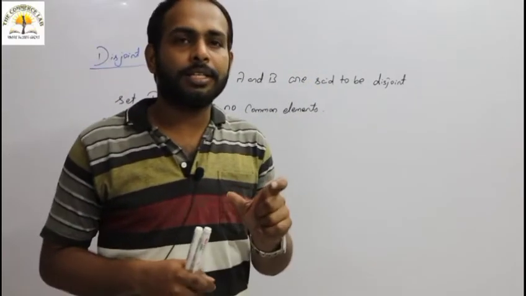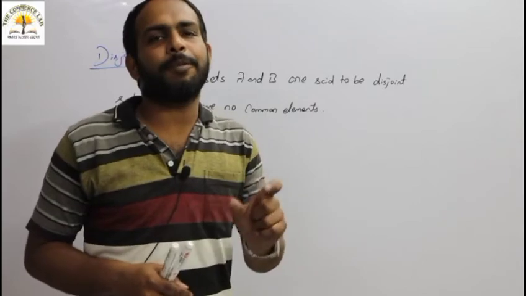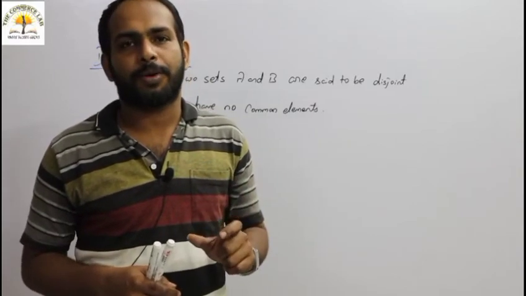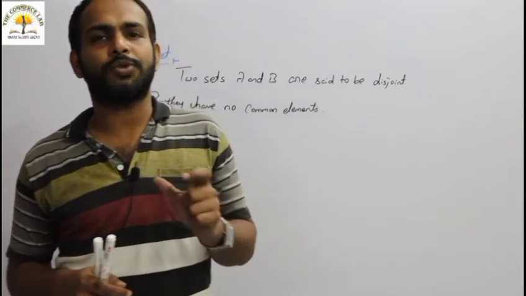Minus 1, why? Because a set itself cannot be a proper subset of itself. So that's why 2 to the power n minus 1.